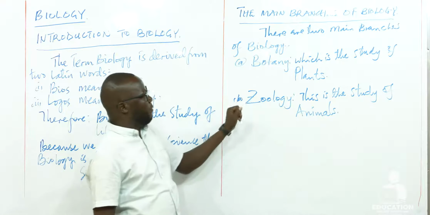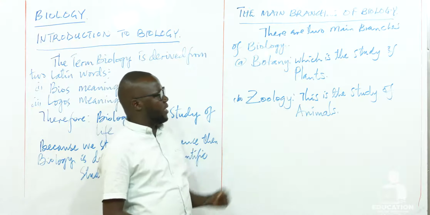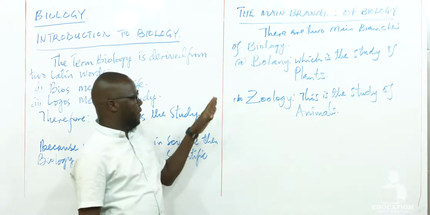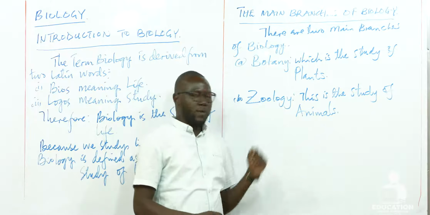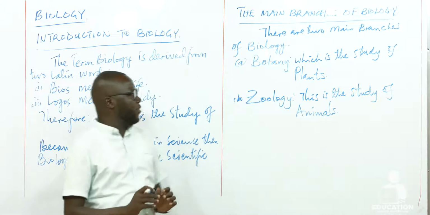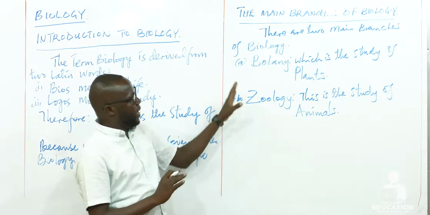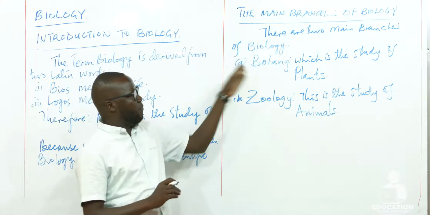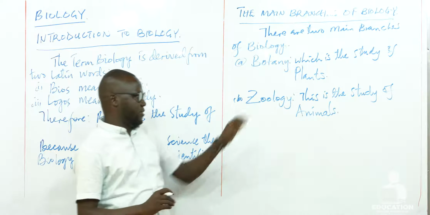These are the main branches of biology: botany, which is the study of plants, and zoology, which is the study of animals. So all living things, at the beginning, are put into this main group of studies, some as plants and others as animals.